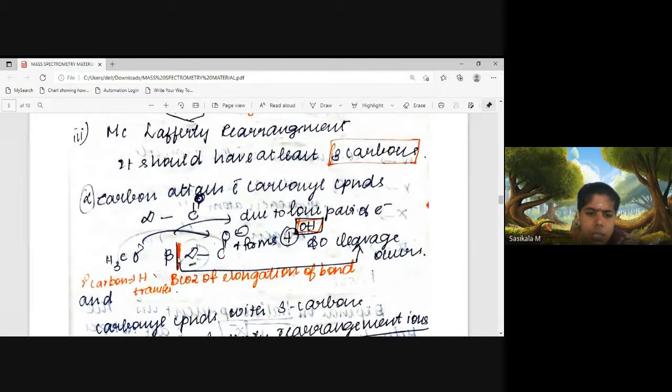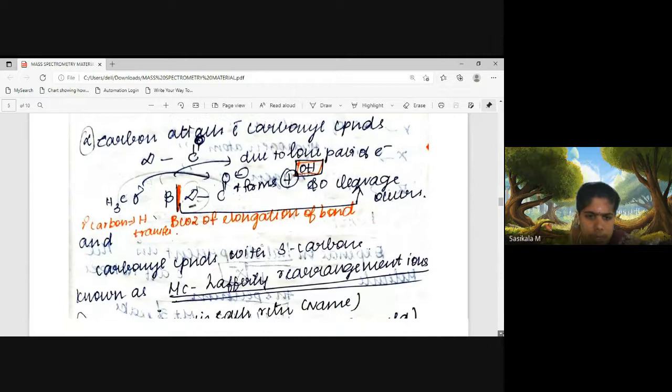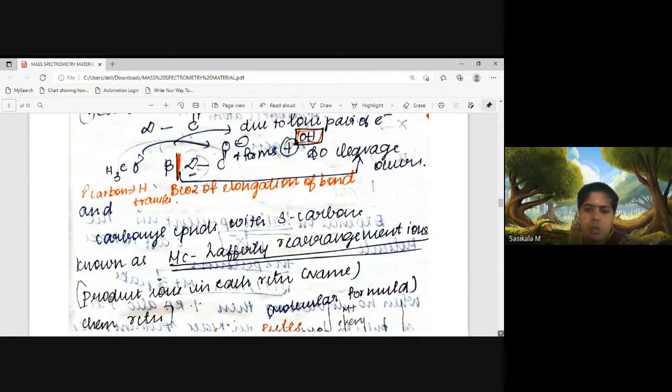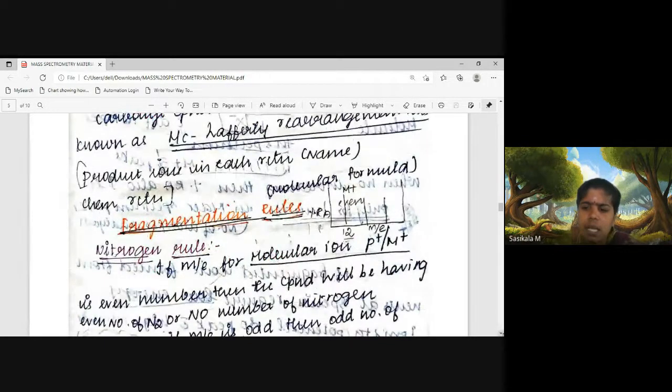Bond breakage occurs between the alpha and beta carbon, and from the gamma carbon one hydrogen is transferred to the functional group to get a McLafferty ion. If the molecule has more alpha, beta, and gamma systems, it will give McLafferty ions 1, 2, and so on. So that is how the fragmentation pattern occurs.